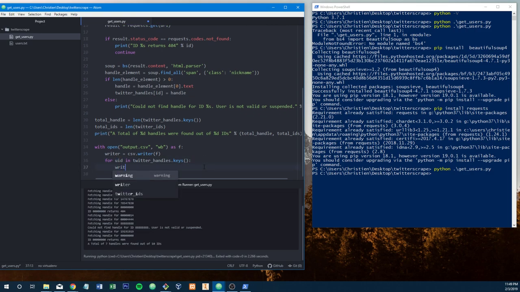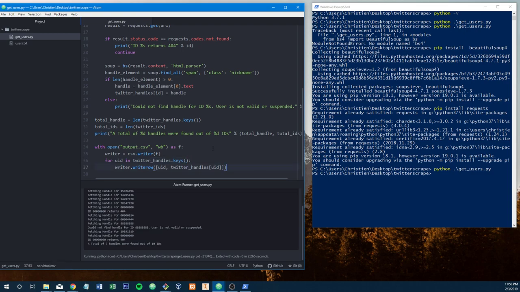And what we're going to do is writer.writerow, and whatever you pass in the brackets will write to column A, column B, column C. However many arguments you specify in these brackets is how many columns are going to get written. I want to show UID and Twitter handles UID, because we're saying get the dictionary and what is the value of UID, so we can iterate over an array of the keys of our dictionary and write them into an array.